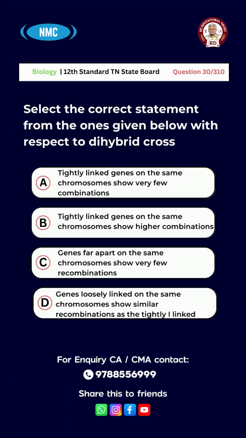Option D. Genes loosely linked on the same chromosomes show similar recombinations as the tightly linked ones. And the right answer for this question is option A. Tightly linked genes on the same chromosomes show very few combinations.